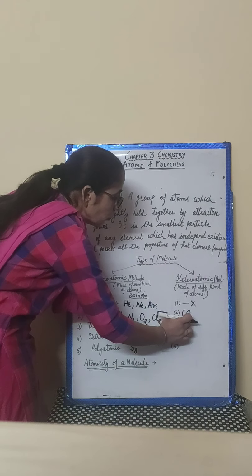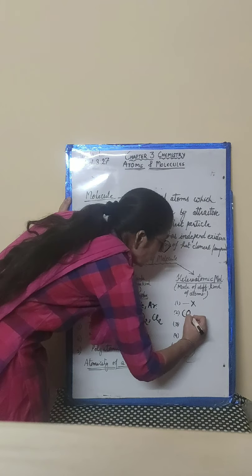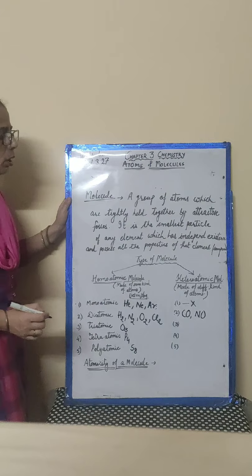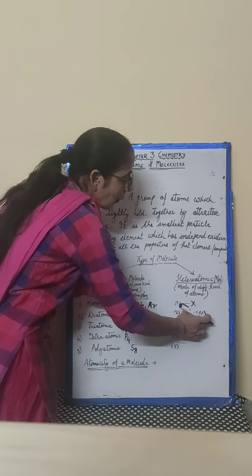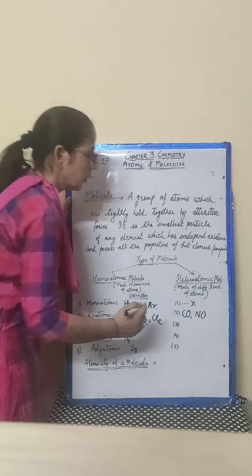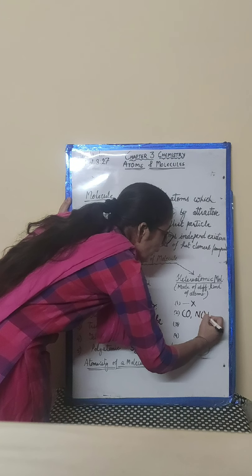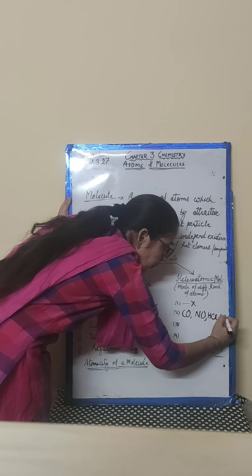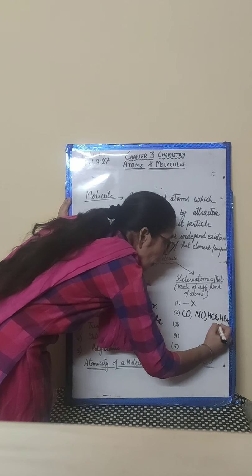This is carbon monoxide. Nitric oxide, you can say nitrogen oxide also, NO. And the other examples are HCl, HBr, HI.